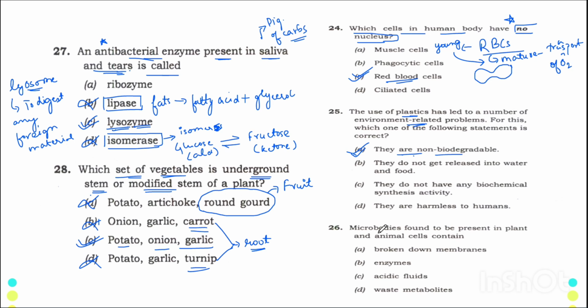Then the last question on the slide is microbodies found to be present in plant and animal cells contain. This is a fact-based question. If you have heard about cell organelles, microbody is a type of cell organelle only. It is a membrane-bounded cell organelle present in eukaryotic cells, and its composition is of enzymes. So the answer to this particular question is enzymes. Okay. Now let's move on to the second slide.